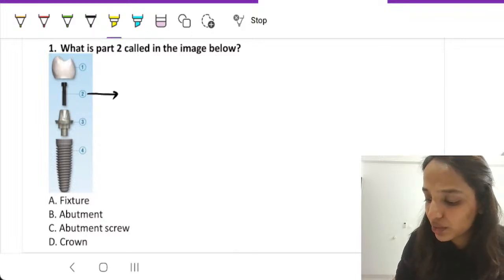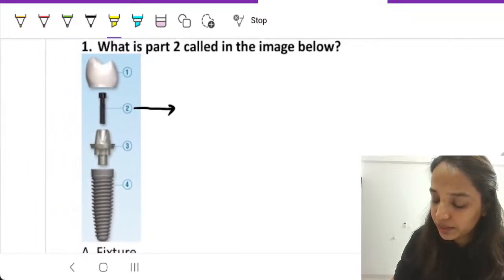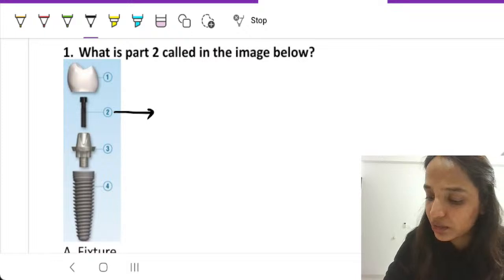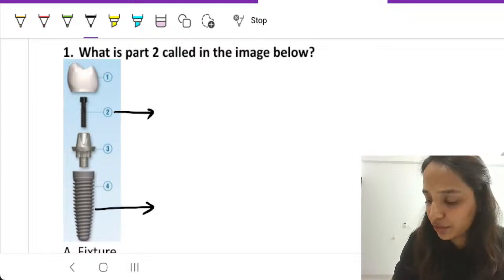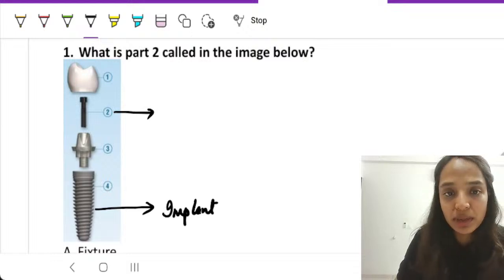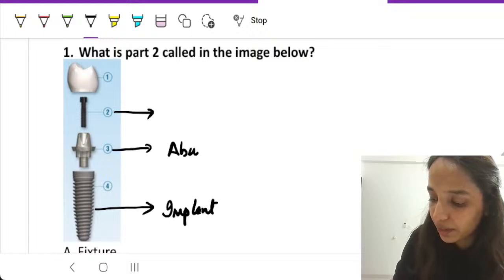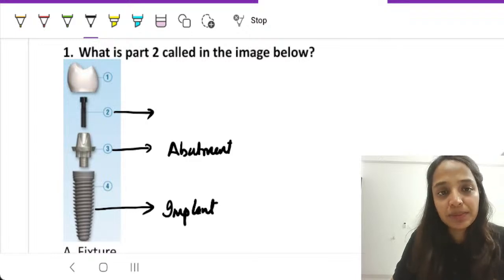Now the correct answer to this is it is an abutment screw. The four different sections or components that you can see, let us try and label all of them. The first one over here, which is marked 4, it is your implant that goes within the bone, over which sits what is called as an abutment. We can see here that it is a straight abutment.